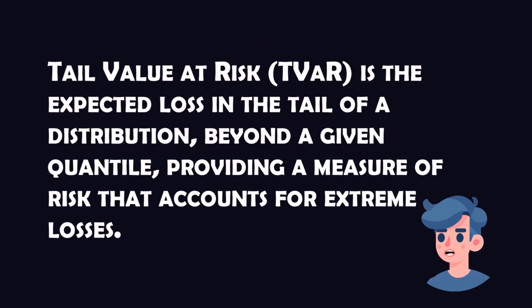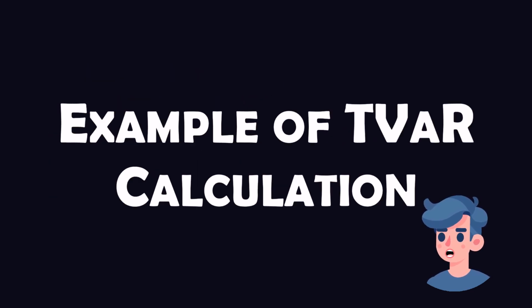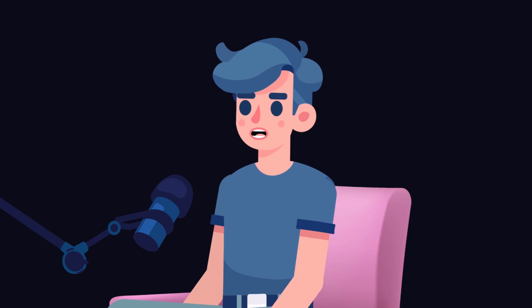Tail value at risk is a risk measure that quantifies the expected loss in the tail of a distribution beyond a certain quantile, typically in the context of financial portfolios. Unlike value at risk (VaR), which only measures the maximum loss at a specific confidence level, TVaR provides an estimate of the average loss in the worst-case scenarios. To better understand TVaR, let's go through an example.